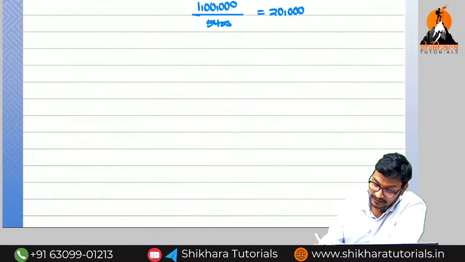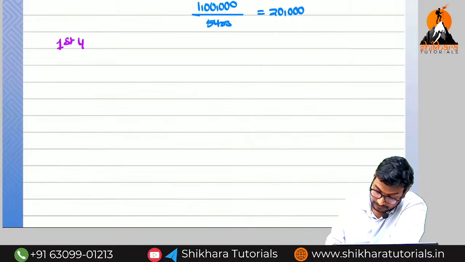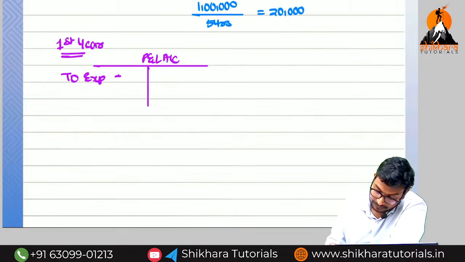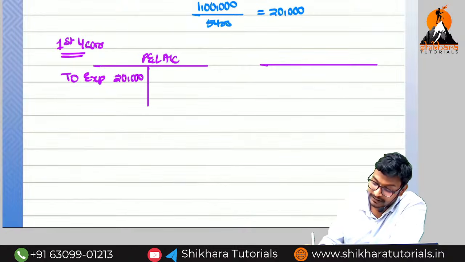Can you say the first year adjustment? In the P&L account, which side? Debit side, as expenses. How much? 20,000. In the balance sheet, which side, liability side or asset side?